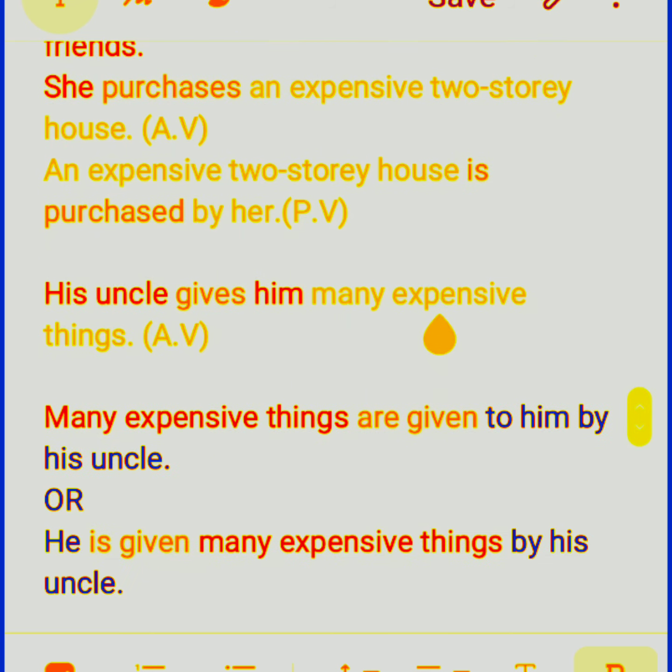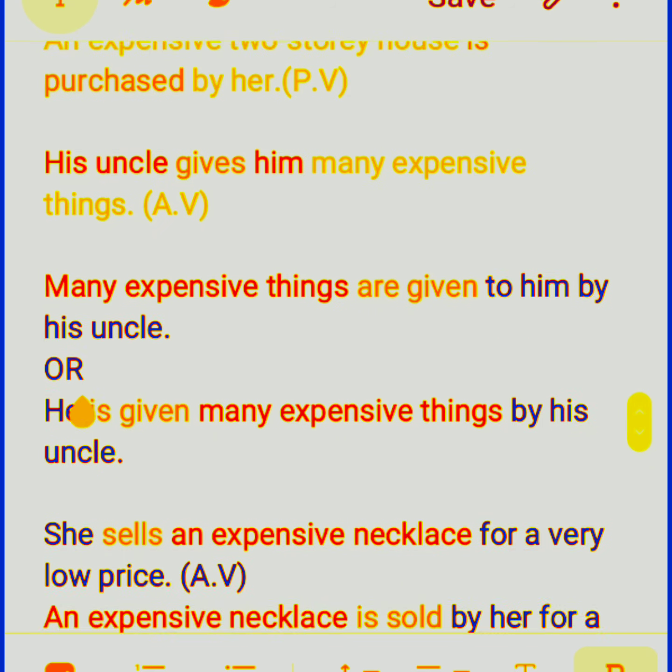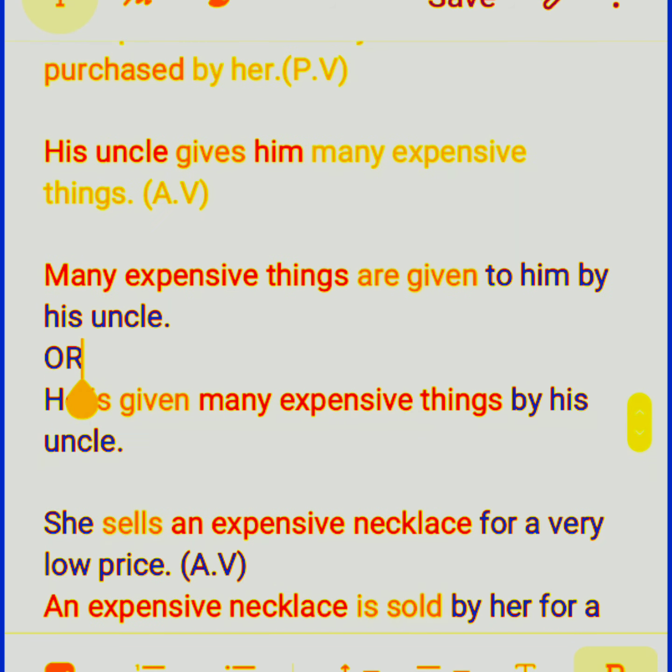Let us look at this sentence: many expensive things are given to him by his uncle. Or we can convert this sentence the other way. That is, he is given many expensive things by his uncle.